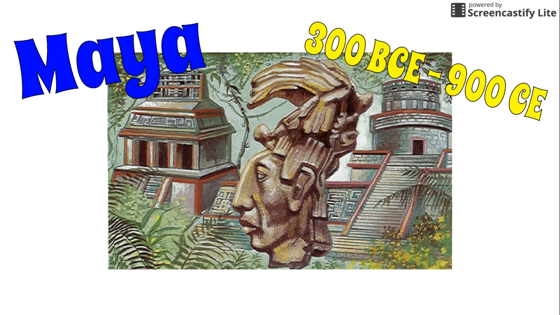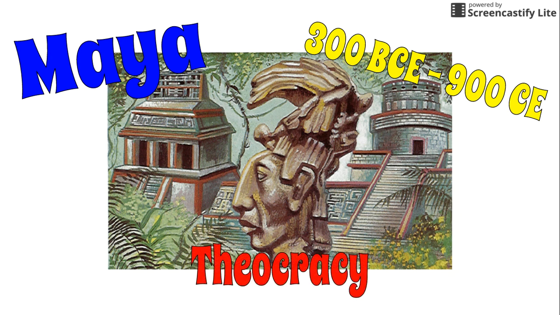The Mayas had a very particular type of government, one that we refer to as a theocracy, meaning that it was ruled by gods, right? They worshiped the sun, the stars, the moon. They developed their own 365-day calendar, the Maya calendar that most people are familiar with. They built a huge trade network made from canals where they could trade with other civilizations within the Maya Empire and with other groups of people. And at around 900 CE, they started to decline and disappear in the region of Mesoamerica.